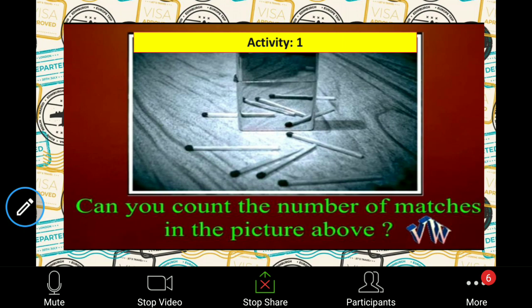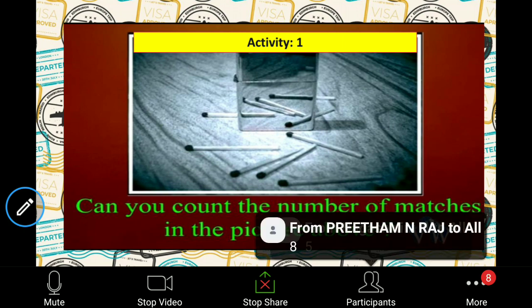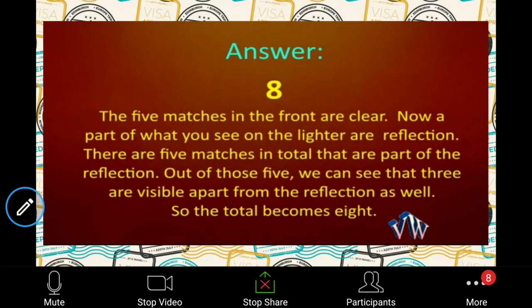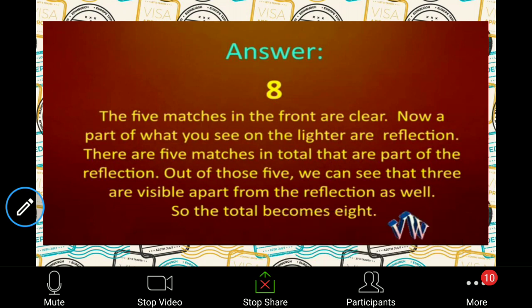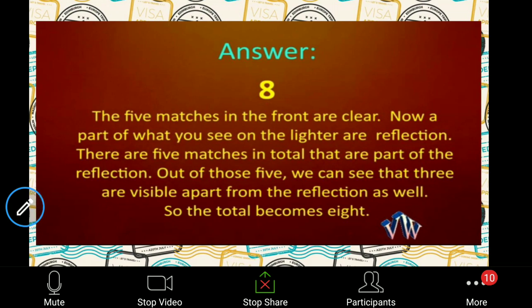So let's check the answer. Yes, Pritham. The correct answer is 8. This was the first activity, which was very simple. Second will be a little harder than this, and finally it will be a little complex activity. So 8 is the correct answer. Let's move to the next activity.